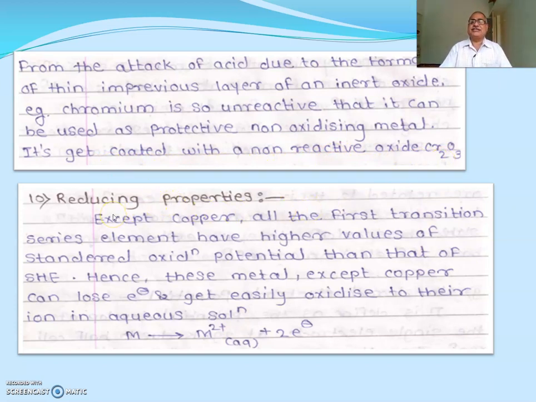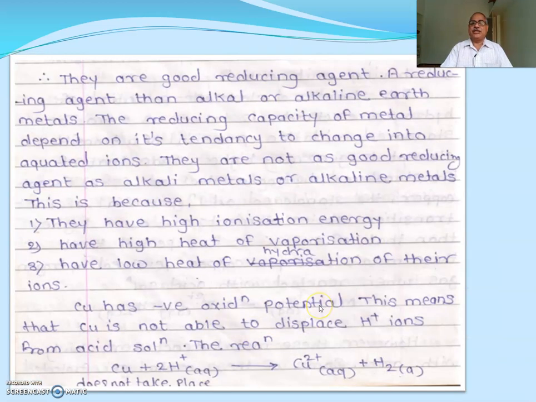The next property is the reducing property. Except for copper, all the first transition series elements have higher values of standard oxidation potential than that of the standard hydrogen electrode. Hence, these metals, except copper, can lose electrons and get easily oxidized to their ions in aqueous solution. Metal gives metal 2 plus ion in aqueous solution plus 2 electrons, and they are good reducing agents.